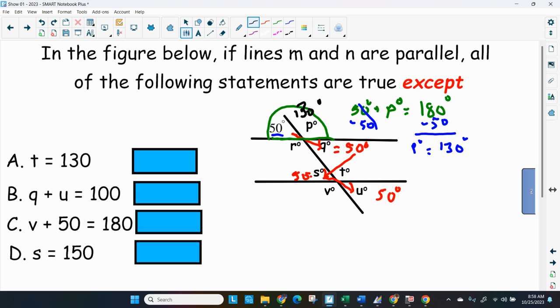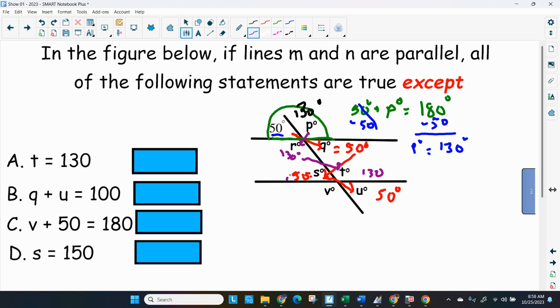Now I can do what I did before by looking opposite. Angle R is vertical angle to angle P, so the opposites are equal, so that means angle R is 130. And I have that alternate interior angle, as I said before. The opposite of R is T, and that's equal to 130.